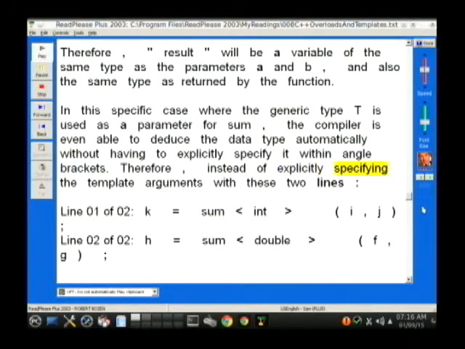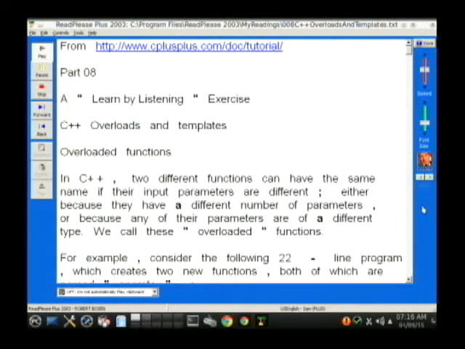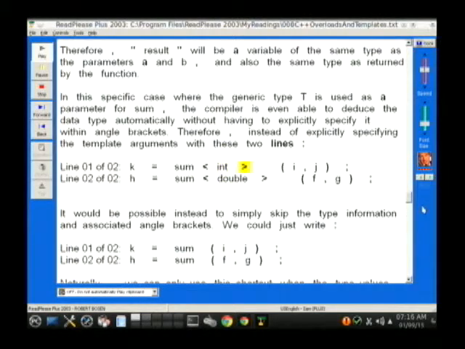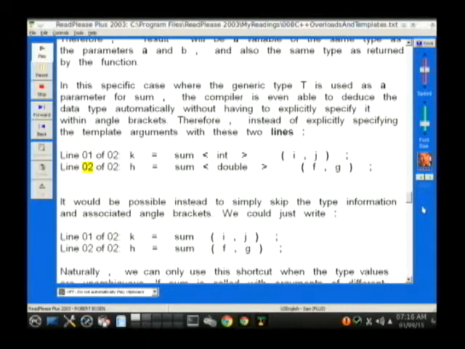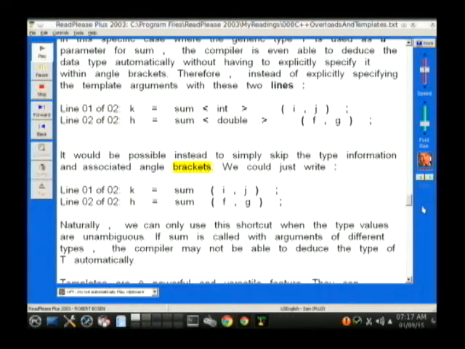Therefore, instead of explicitly specifying the template arguments with these two lines: k = sum<int>(i, j); h = sum<double>(f, g); It would be possible instead to simply skip the type information and associated angle brackets.